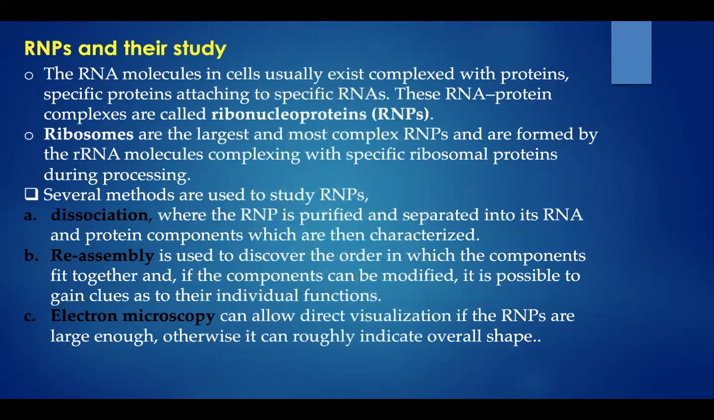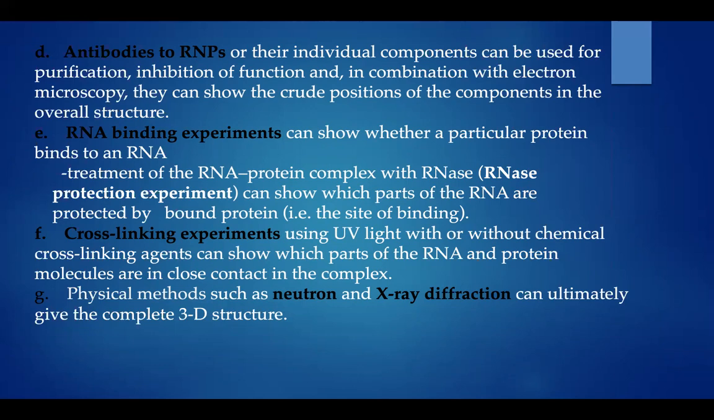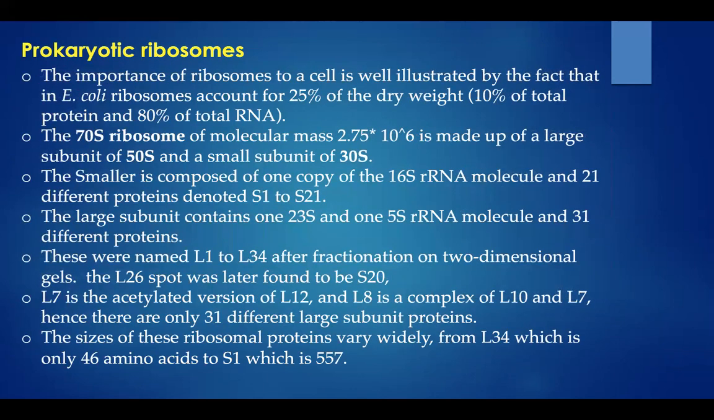So the methods to study RMPs are dissociation, reassembly, electron microscopy, antibodies to RMPs, RNA binding experiments, cross-linking experiments, and physical methods. In physical methods, we have neutron and X-ray diffraction, which give the 3D structure of RMPs. Now we'll study the prokaryotic ribosome.